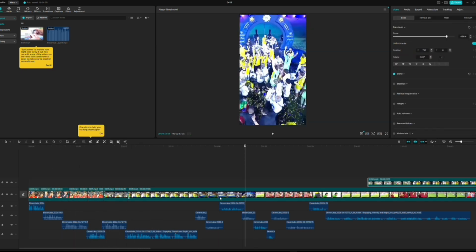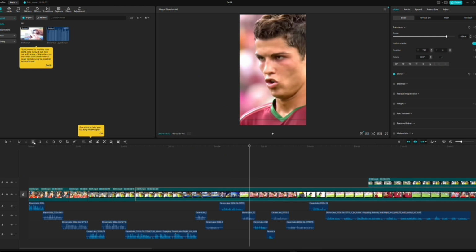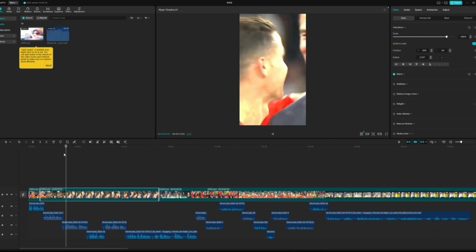As you can see, I am doing this. Do this thing for the full video. After that, watch the video one time to check if the voiceover is matching the visuals or not. Then generate the captions, and your video will be ready.